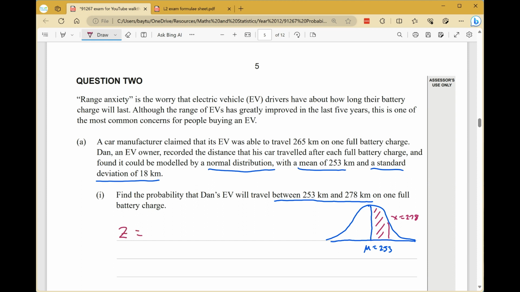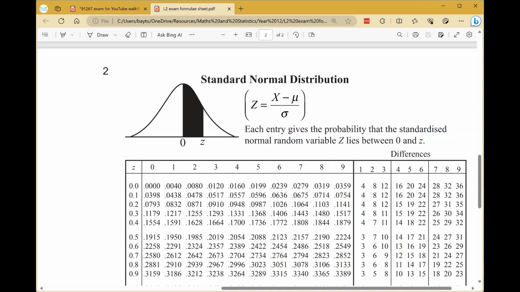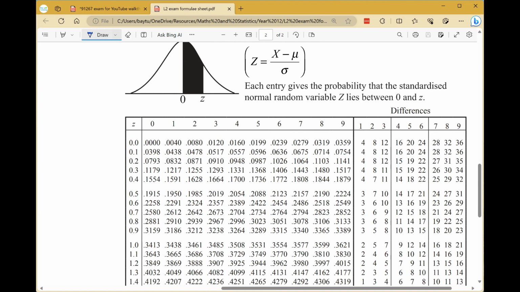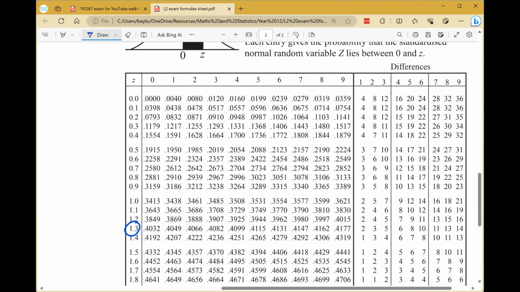So z equals x, so 278 minus the mean 253 divided by the standard deviation of 18. So put that into the calculator and we'll work out what the z-score is. It is 1.389. Positive because we are on the right hand side of the bell curve. So we'll go to the z tables and find where a z-score of 1.389 is.